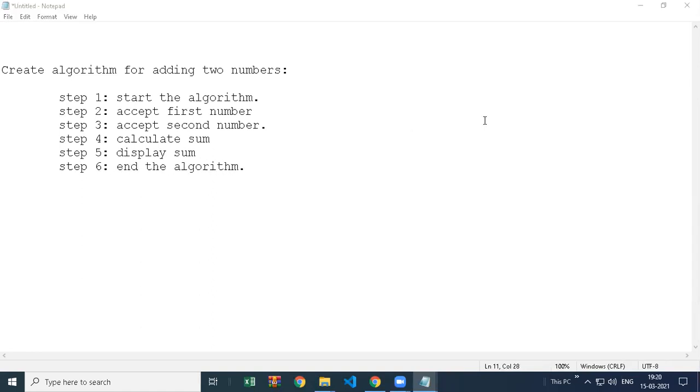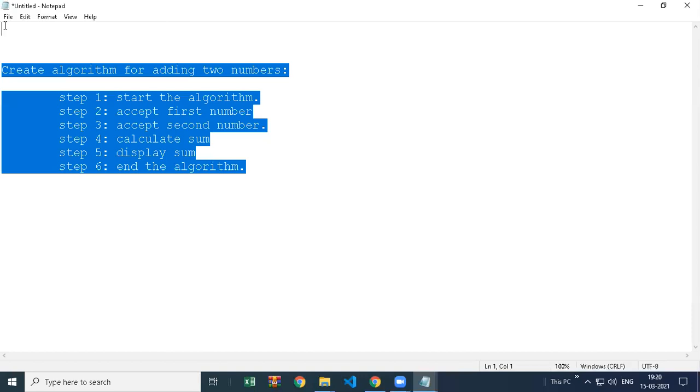Now if you see this algorithm, what do you see? Is this a programming language? No, it's not a programming language. Can I run this program? No, you cannot run it, because this is just a logic. You can write it on a piece of paper or just write it in Notepad anywhere. Now read this logic carefully. If I give this to any programmer, they can easily create the program for this.